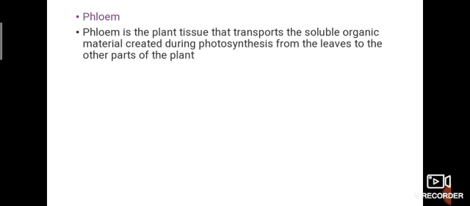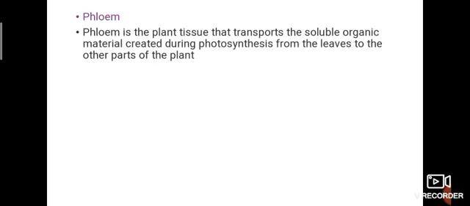Next, phloem. What is the function of phloem? Phloem is the plant tissue that transports the soluble organic material created during photosynthesis from the leaves to other parts of the plant.